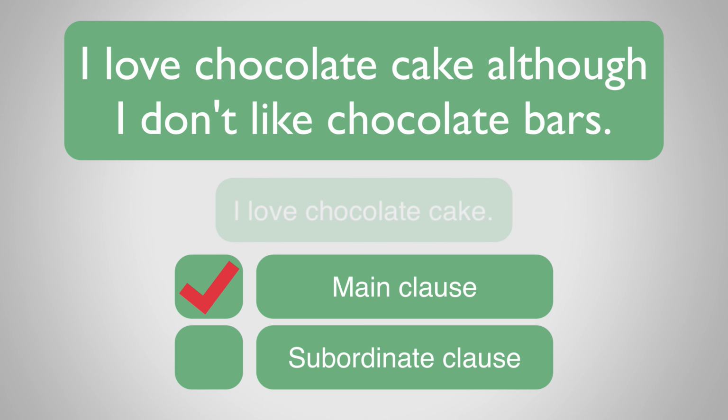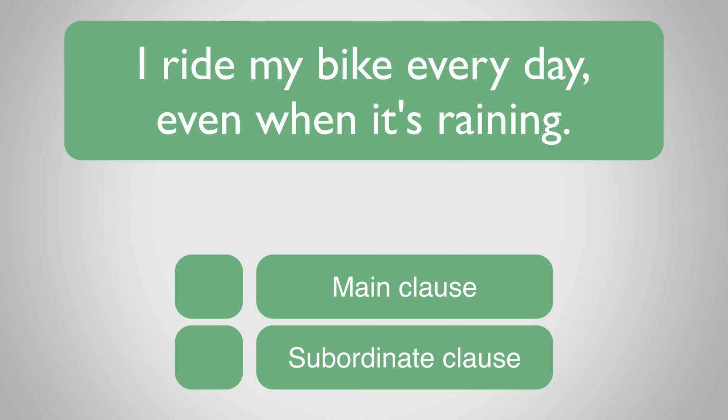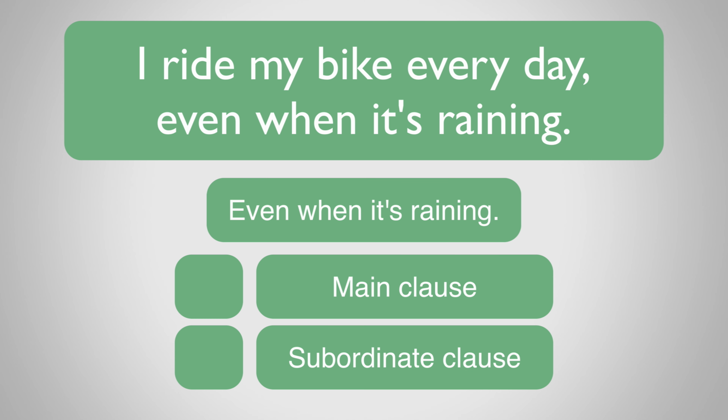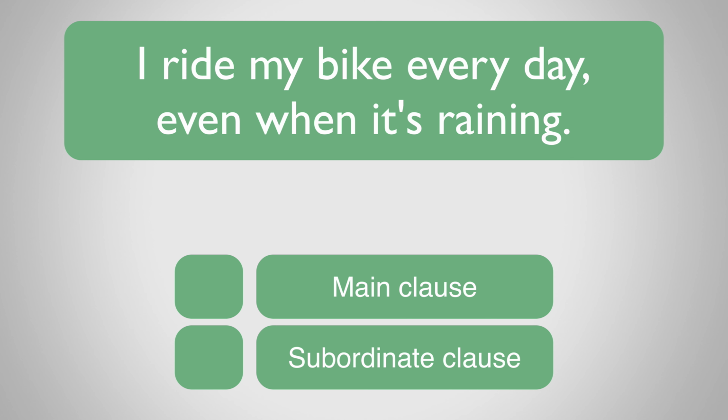Here's another. I ride my bike every day, even when it's raining. Again, we'll read the underlined section out loud to see how it sounds. Even when it's raining. This isn't a main clause, as it doesn't make sense when read out loud. We can therefore say that it's a subordinate clause.